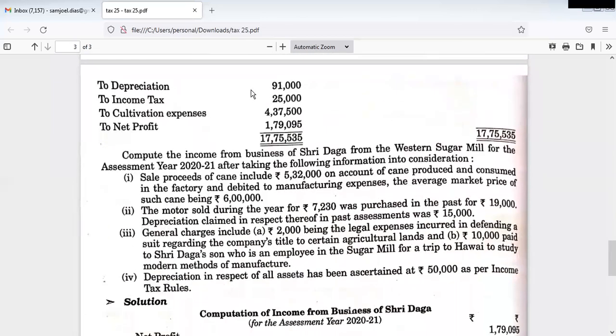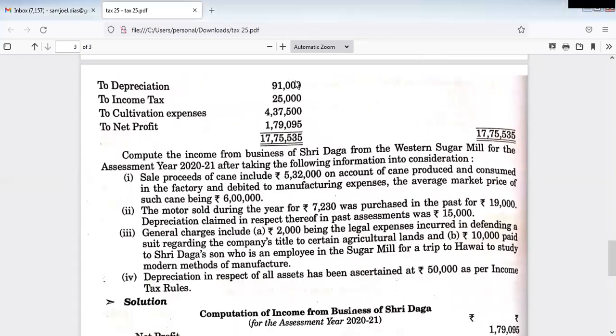The amount of depreciation is here. Here it is 91,000 debited in the profit and loss account. But in the additional information, just concentrate here: depreciation in respect of all assets has been ascertained at 50,000 as per income tax rules. That means the actual depreciation which is to be debited to the profit and loss account as per income tax is rupees 50,000. But here they have debited 91,000.